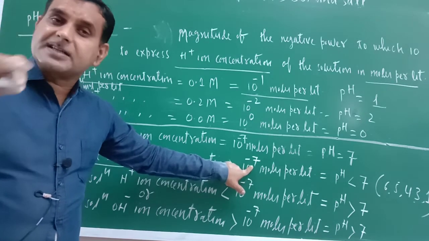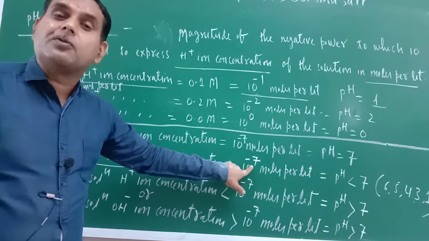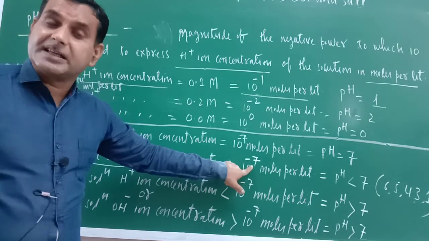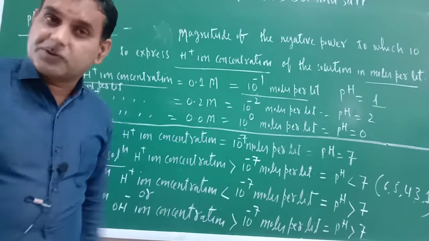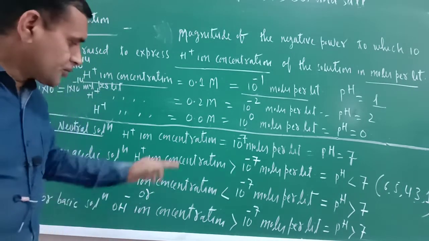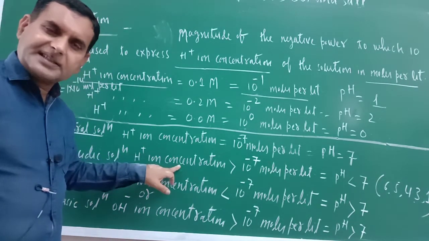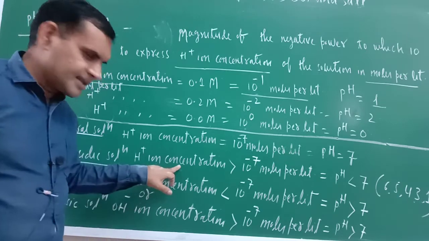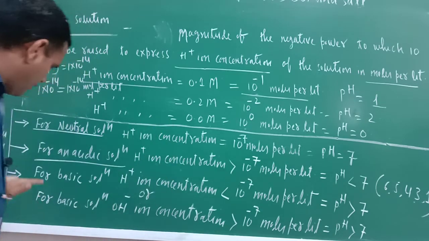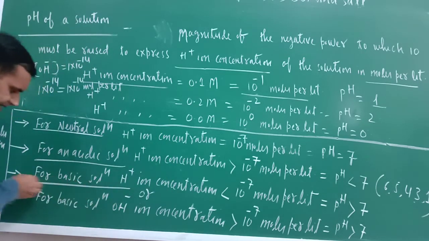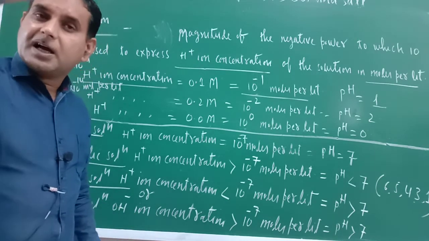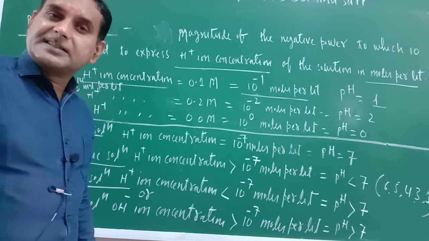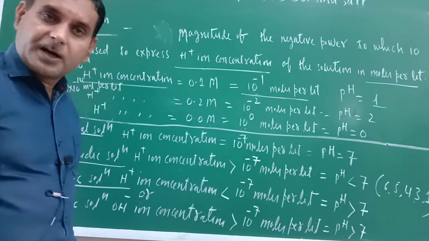The product of the molar concentrations of H positive and OH negative is equal to 1 into 10 raised to the power minus 14. So if H positive ion concentration is more, OH will be less. Now what about a basic solution? For a neutral solution, H positive ion concentration is equal to OH negative ion concentration.